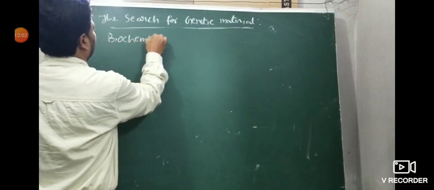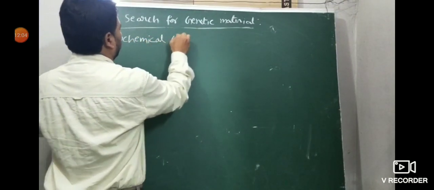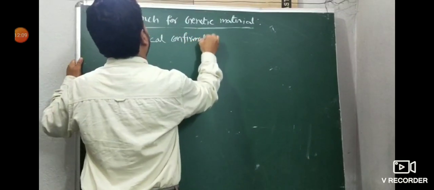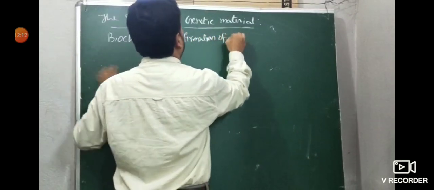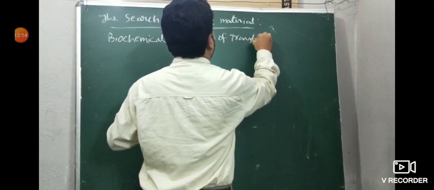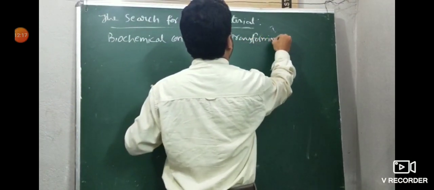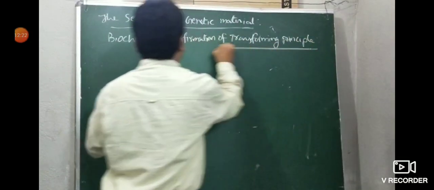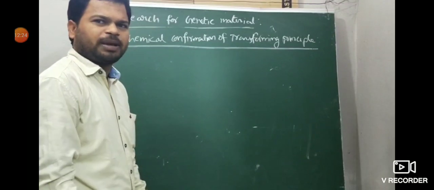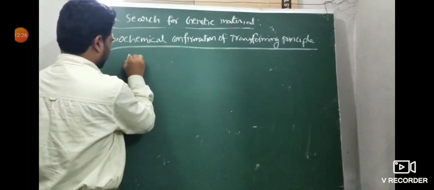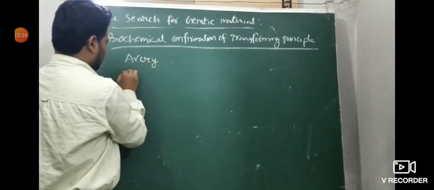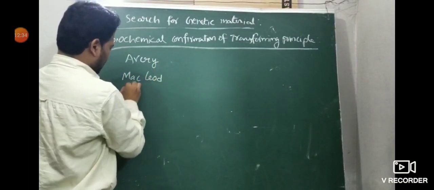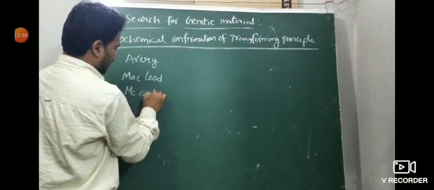This was conducted by three scientists: Avery, Colin MacLeod, and McCarty.